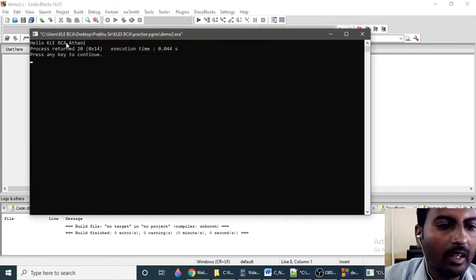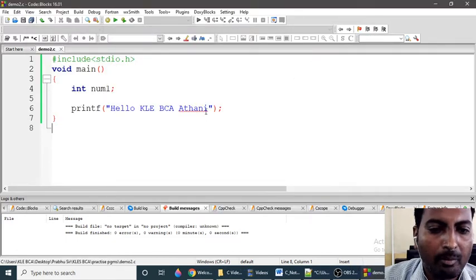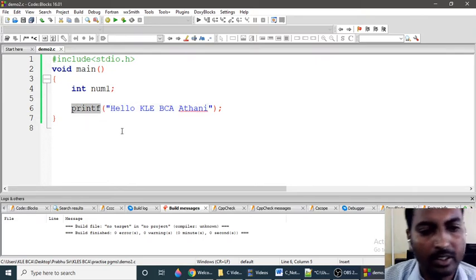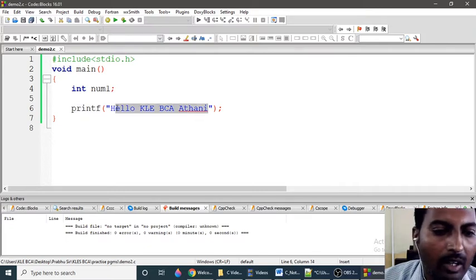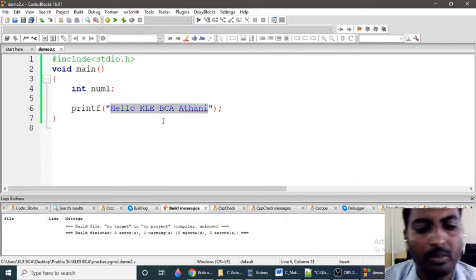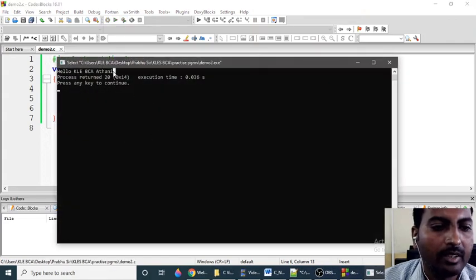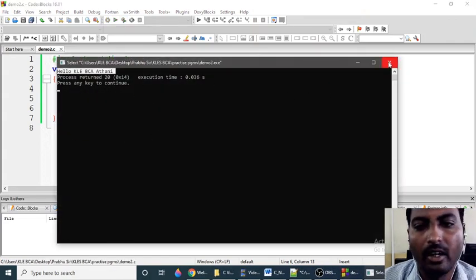So hello KLE is coming because I am printing this text, a string, inside parenthesis. I am giving it to the printf function. This printf function is going to print whatever I am passing here. It is going to print in the output screen. See, this is the output screen. Here it is printing the content of the printf.